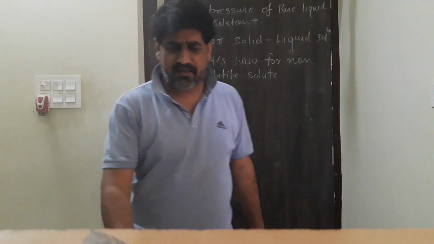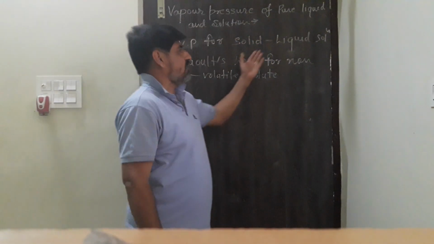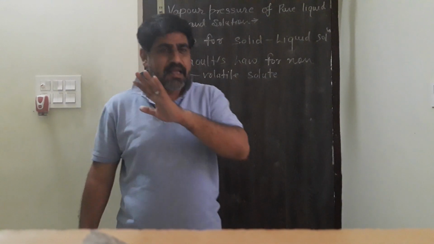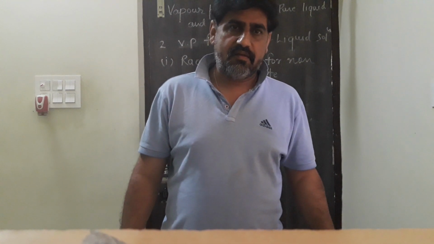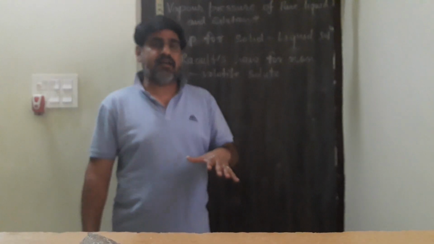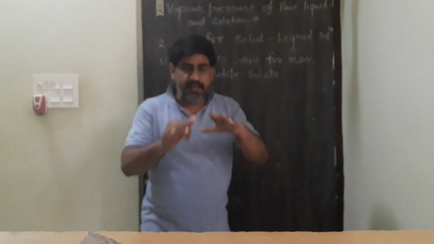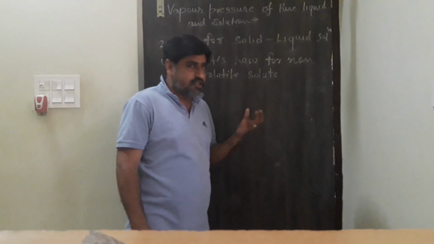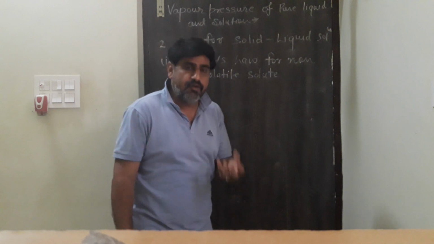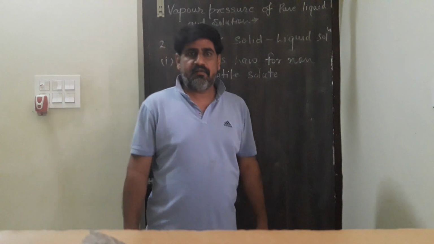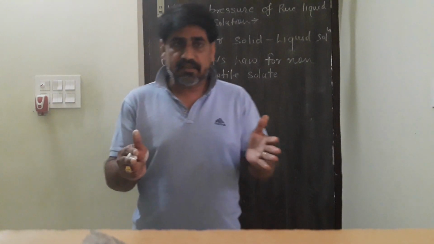Simply you can understand, if we take a solution in which the solid is non-volatile, that means it will not evaporate. And the area at the surface of the liquid occupied by the solute, which is non-volatile, will reduce the rate of evaporation. Are you getting my words?